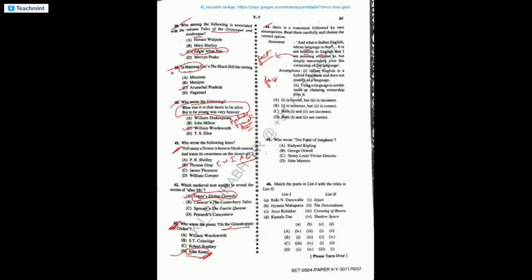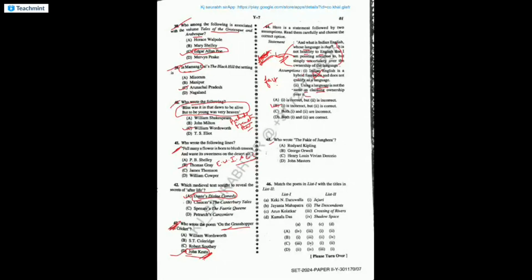Okay, so there are two assumptions. The statement is there, and we have to find out which assumption is correct. So the answer to this is first is incorrect and second is correct. That means Indian English is hybrid formation. This is not meant by this statement, and using a language is not the same as claiming ownership over it. This is the indirect meaning coming out from this statement. So B answer is correct.